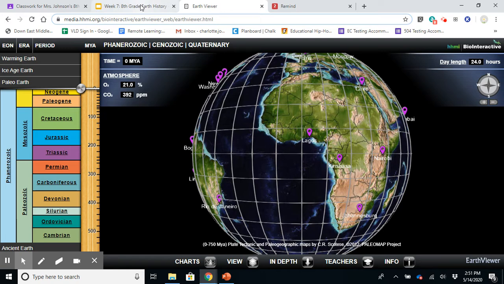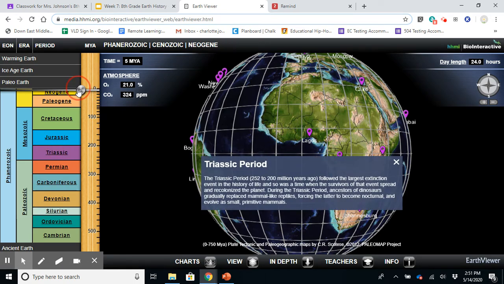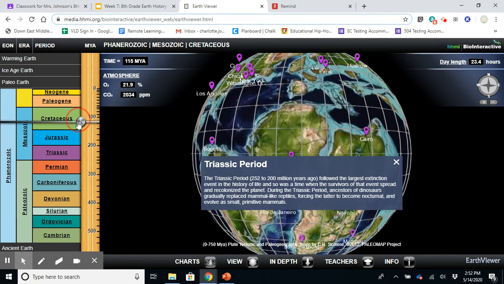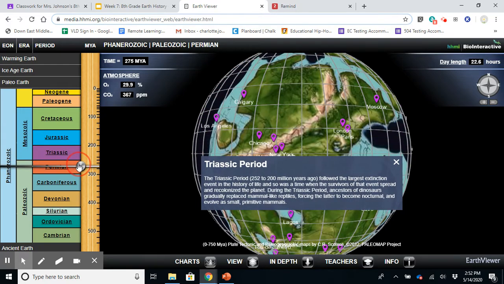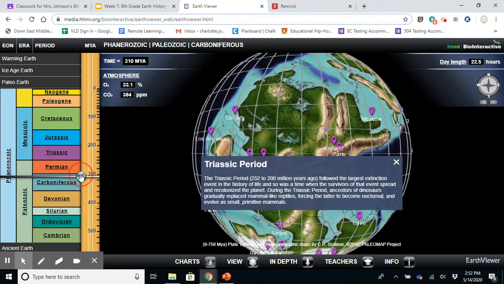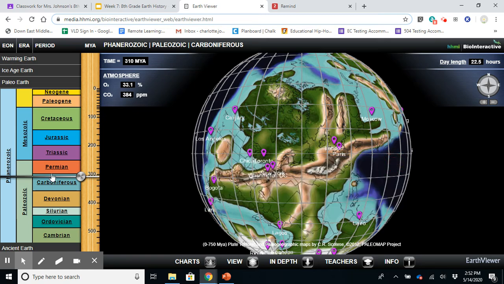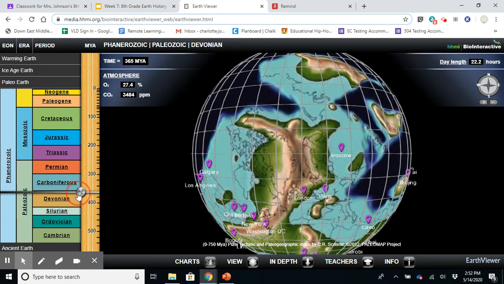But your task, first and foremost, you can play around and see everything this website will actually show you. It'll show you the different time frames and how Earth has changed over time. Remember in 6th grade we talked about how there's plate motions that actually change the surface of the Earth and landforms.